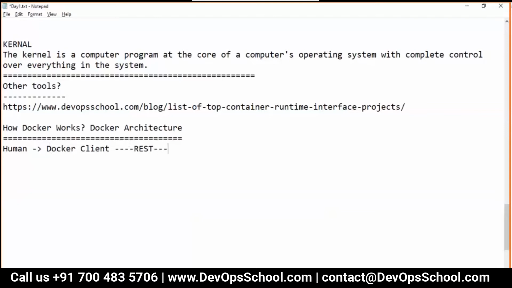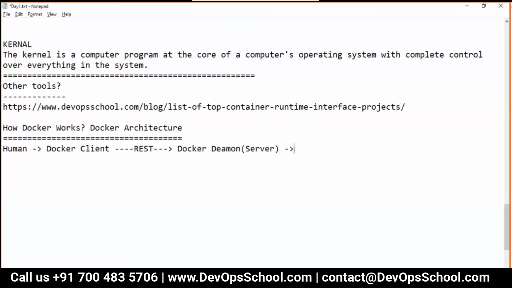REST, you know that, right? REST API to the Docker daemon. This daemon we also call the server. Now the Docker client, through REST API, connects to the Docker server and sends the instruction.